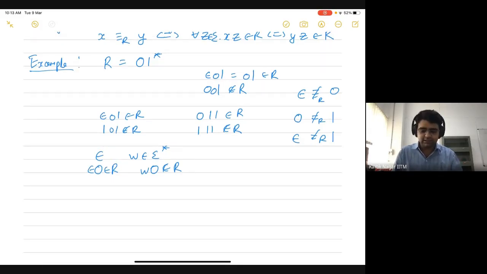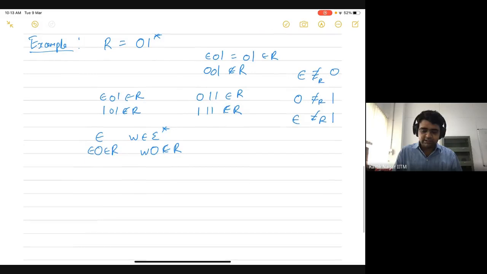And it's also easy to see that if you take two strings which are in the language, which are in R, then they will be related to each other. Similarly, if you take strings which are not epsilon and which are not in the language, so for example, we saw 1 is not in the language, and you can take any other string that's not in the language, but that's not epsilon, then all those strings are also going to be related to each other.